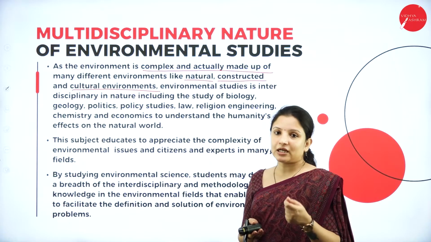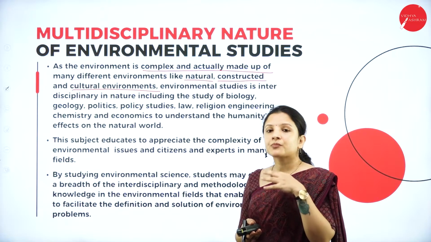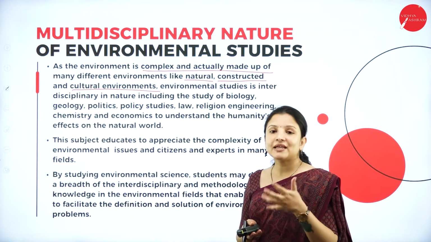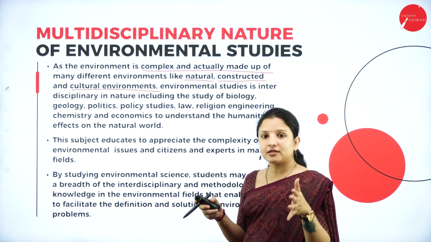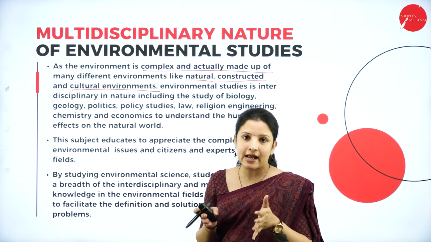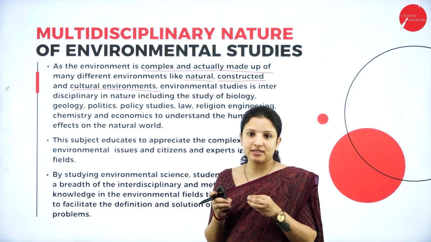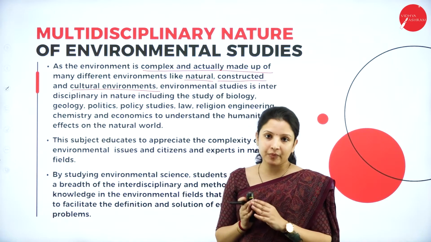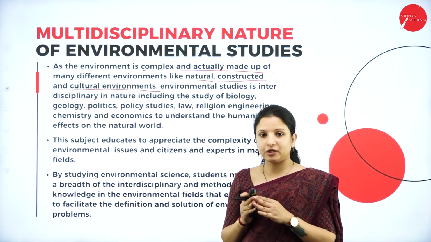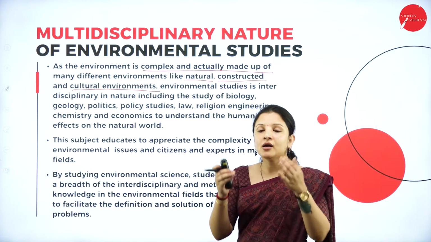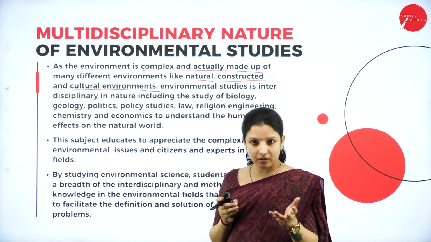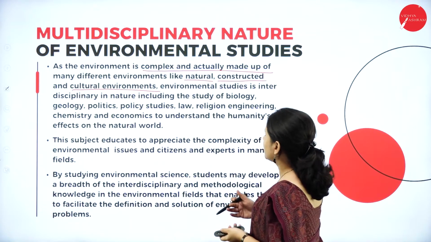The best example of a cultural environment is the sacred groves. Sacred groves are small patches of land filled with trees that are worshipped by the people. They are worshipped so that, at least in that way, a part of the environment can be preserved. So that is the cultural environment.